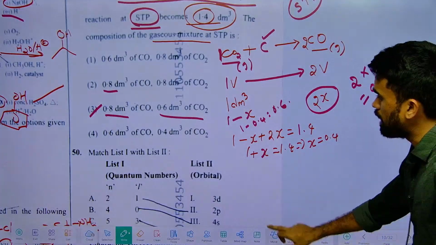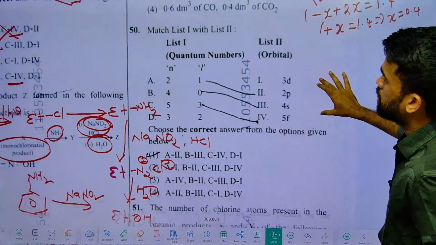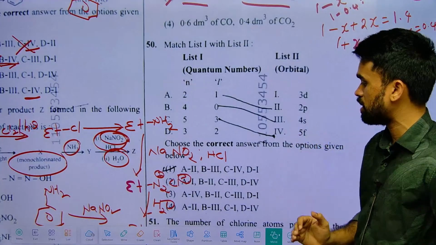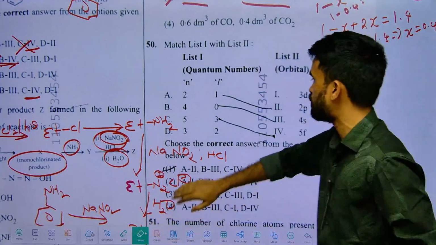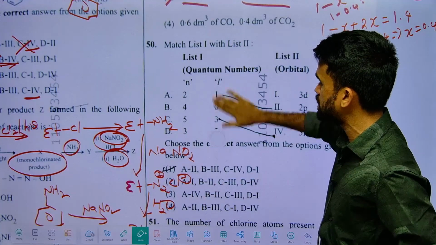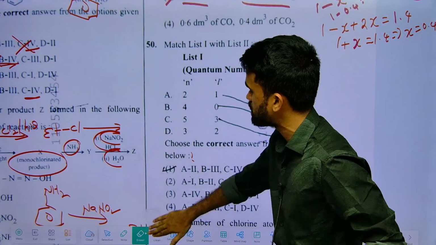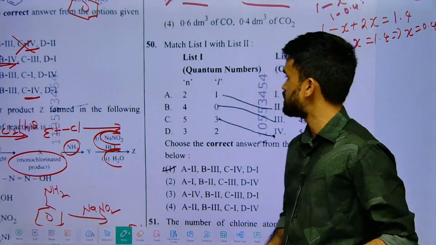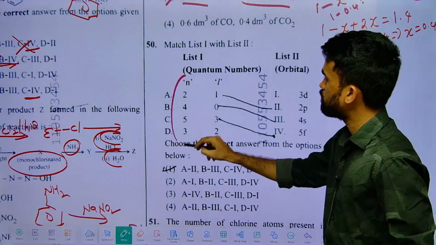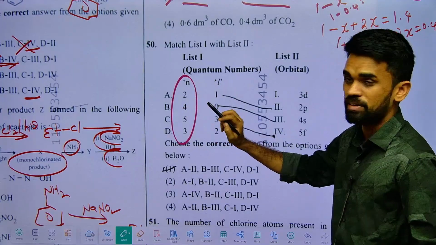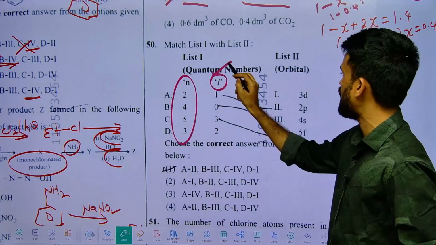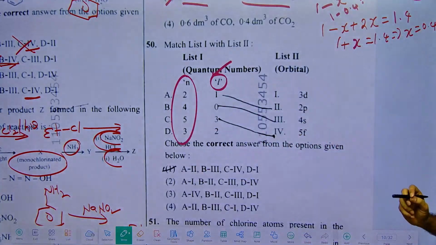Right. Let's go with the next question, the 50th question. Again, a very simple quantum numbers question. Even an IP student who prepared for board exams can write this. Even a class 10th student can answer this if you are aware of atomic orbitals and subshells. We know these are quantum numbers: principal quantum number N and azimuthal quantum number or angular quantum number L, and with respect to orbital subshells are mentioned here.